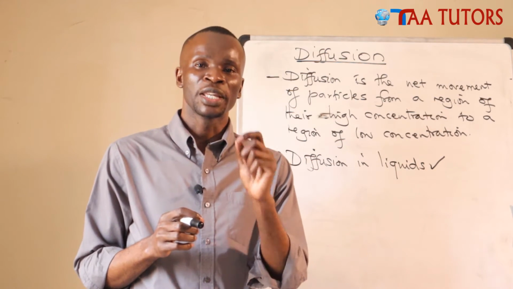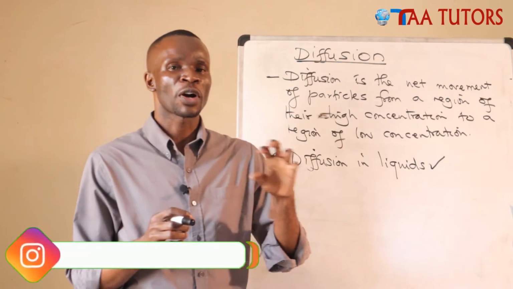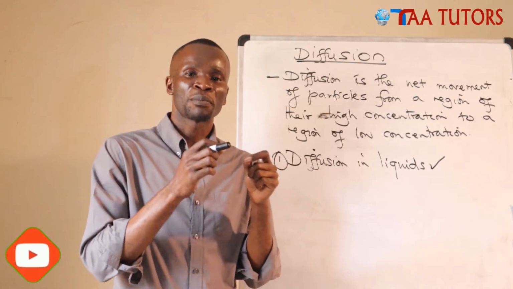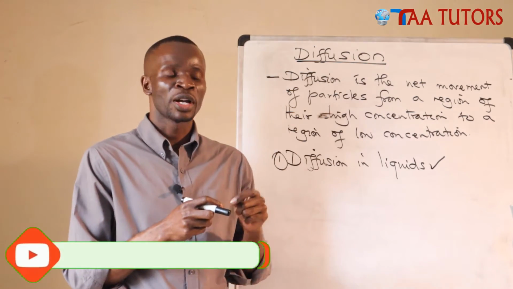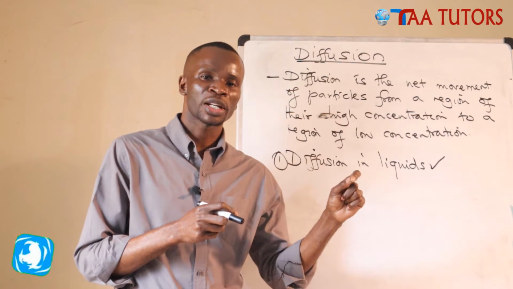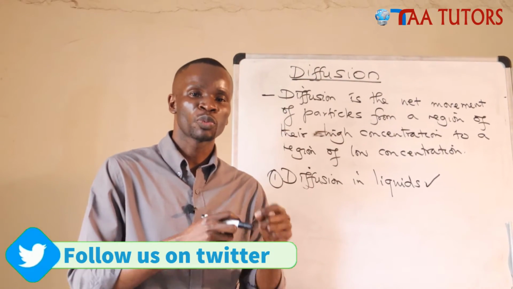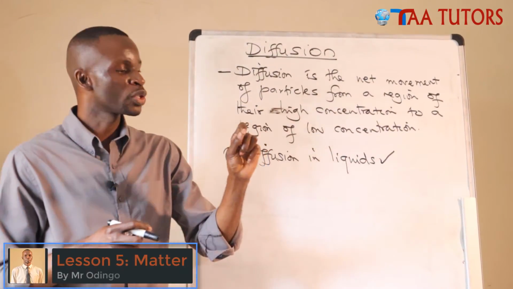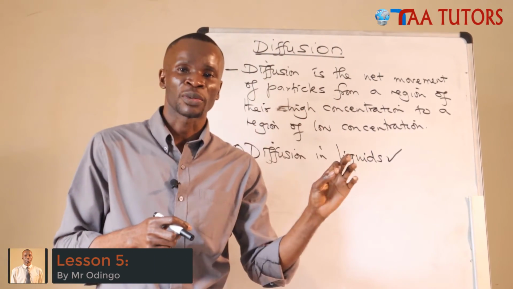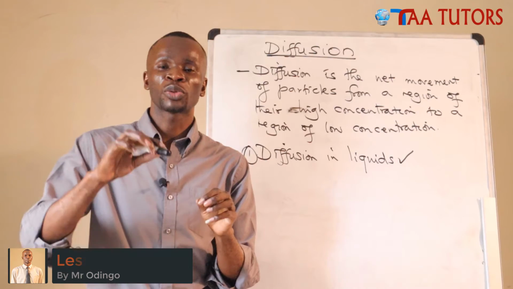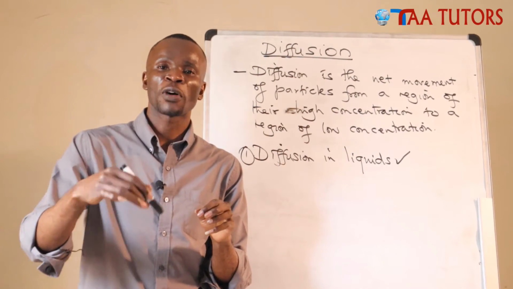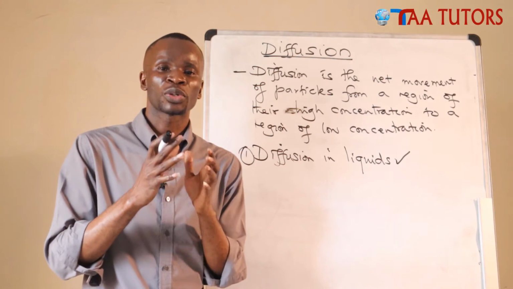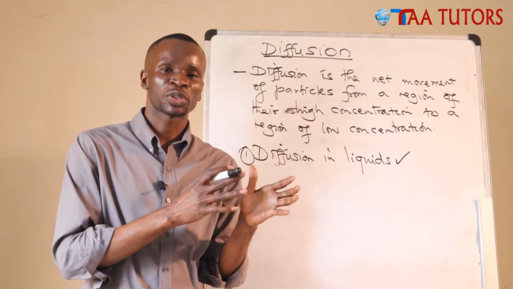We can heat that solution, and particles will move faster because again we go back to the kinetic theory of matter. When kinetic energy is increased, particles move faster. By heating the substance, particles will move faster and diffusion will be faster, because we have defined diffusion as movement. If you don't want to heat, you can stir. When you stir, you are causing the particles to move faster, and you make particles dissolve quickly, or make diffusion take place fast.